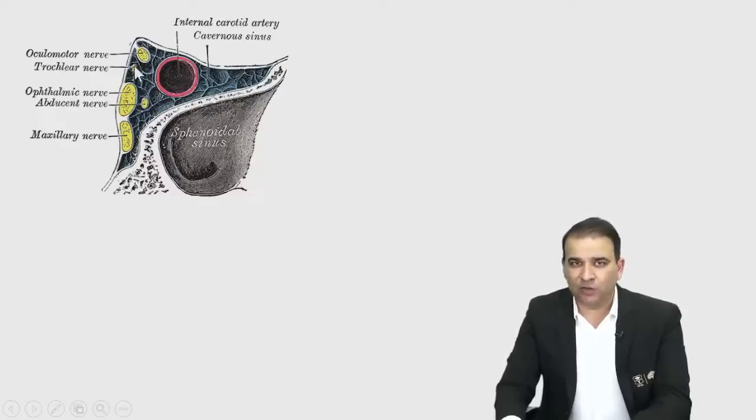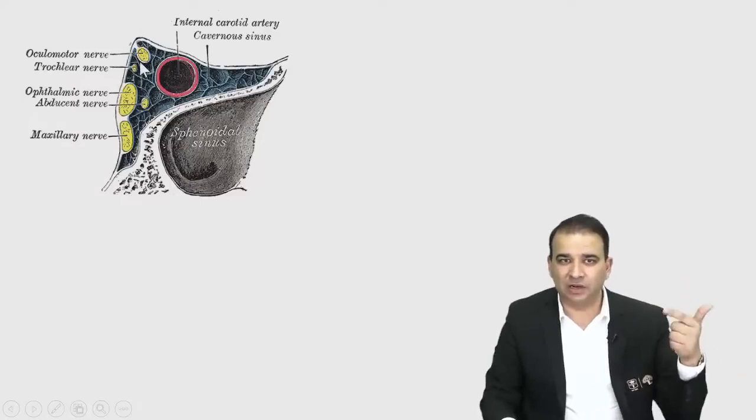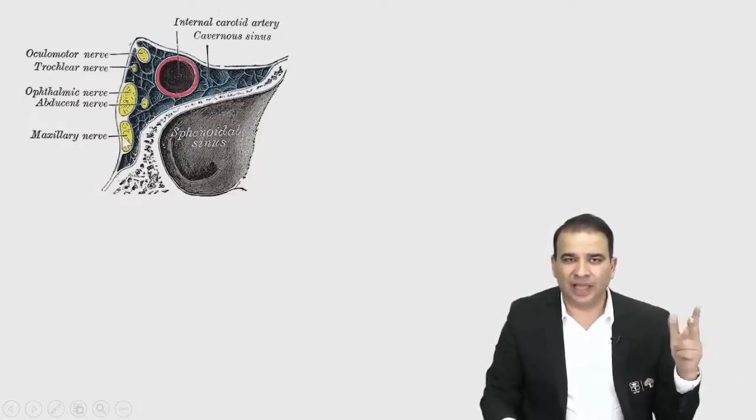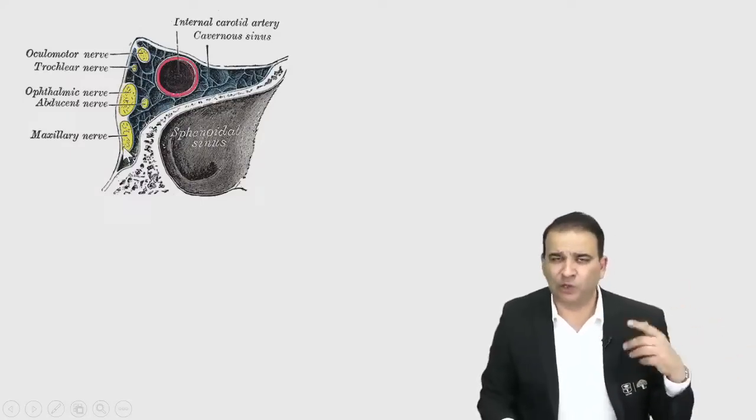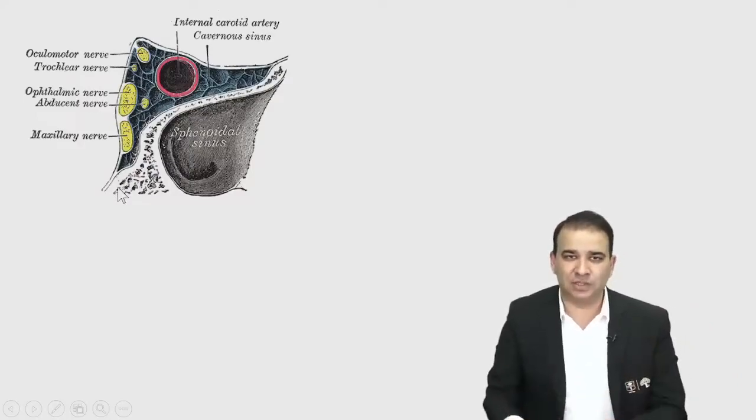Now, in the lateral wall of the cavernous sinus, I'm sure that's a very common question. Everyone knows about that. We have the third nerve, fourth nerve, ophthalmic nerve, and arguably the maxillary nerve also. Although Gray's 41st says it's not there, let's stick to most of the pictures given in the books here. So there are four nerves in the lateral wall of the cavernous sinus.